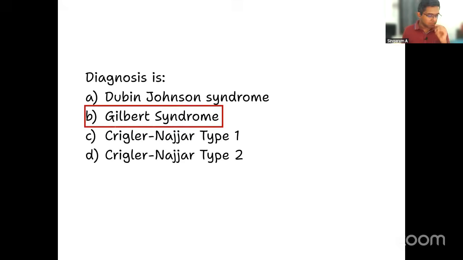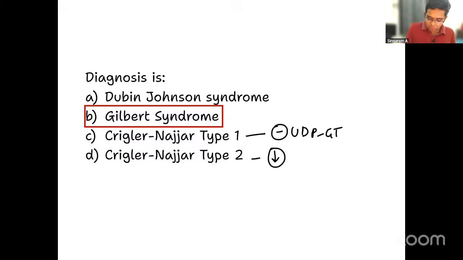One of you has asked the question, difference between type 1 and type 2 Crigler-Najjar. See, type 1 Crigler-Najjar is complete absent. I am putting minus means completely absent UDP-GT, and type 2 is only deficiency of UDP-GT and not complete absent. If you can recollect, Gilbert syndrome is also deficient UDP-GT, but it's very, very mild deficiency, whereas Crigler-Najjar syndrome, it's a significant deficiency of UDP-GT. That's what I want you to keep in mind. Okay, right? So with all that discussion, clear answer for this question is option B only.